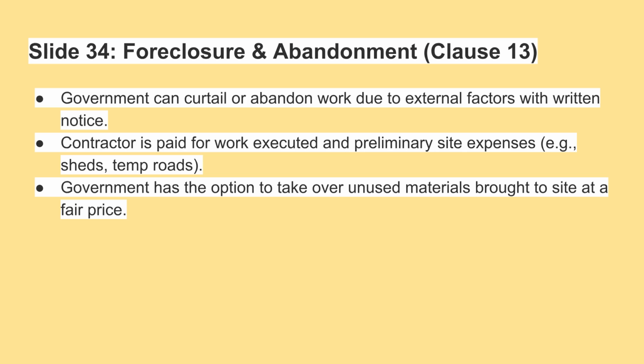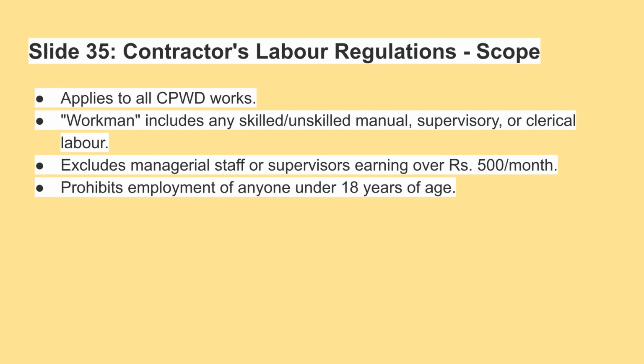Clause 13 addresses foreclosure and abandonment. The government can curtail or abandon work with written notice due to external factors. The contractor will be paid for work executed and preliminary site expenses. The government can also take over unused materials at a fair price. The contractor's labor regulations apply to all CPWD works. The term workman covers skilled or unskilled manual, supervisory or clerical labor, excluding high-earning managerial staff.